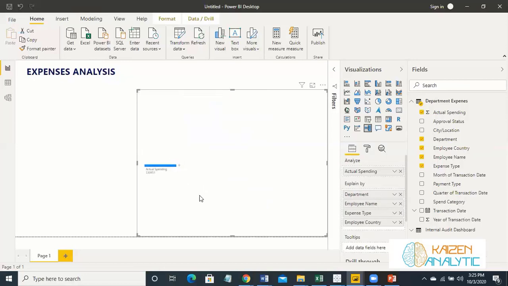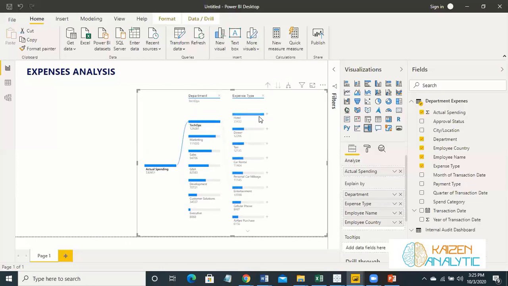Like for instance, we want to analyze it first with departments. Now then we want to analyze it with expense type. And then we want to analyze it with the employee name. So this is the artificial intelligence visual of Power BI where it makes all the calculations and ranks them accordingly according to your requirements.